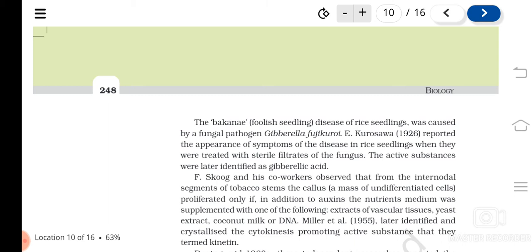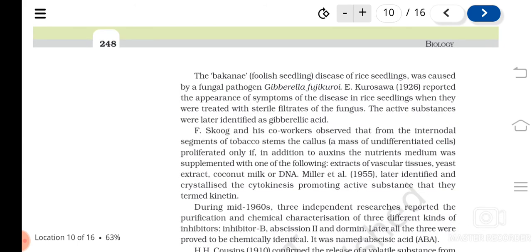Rice seedlings can develop the same disease when treated with the fungus. It was found that the active substance involved in this is gibberellic acid. So in this way gibberellins were found out.